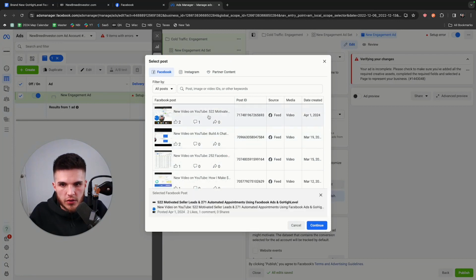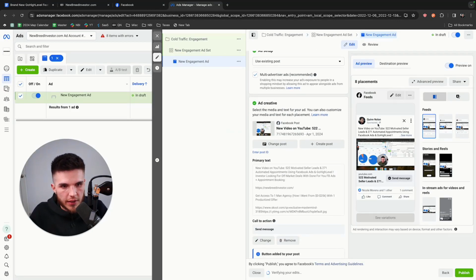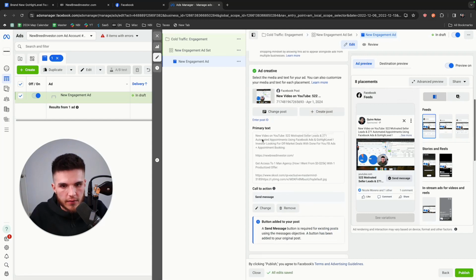So I could just choose this brand new one here, click continue, and then here's the actual ad now. And then what you would want to do when you're creating this post is make a really clear call to action to comment, right? If you're going to use this feature, you don't want to just run an ad like this, because this wouldn't get comments, because I'm not telling people to comment.